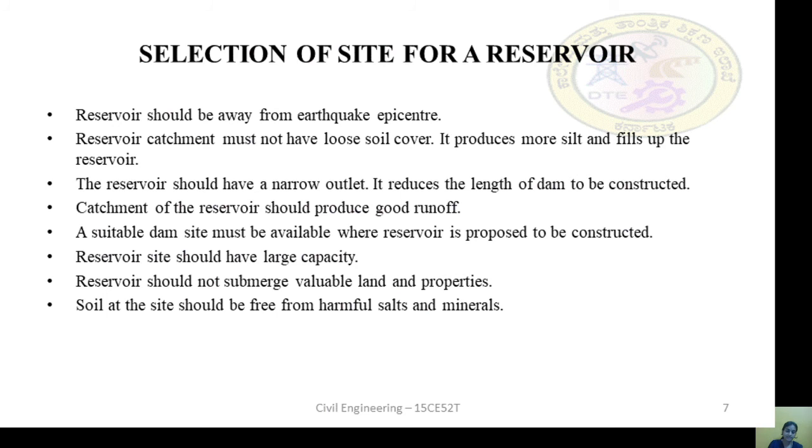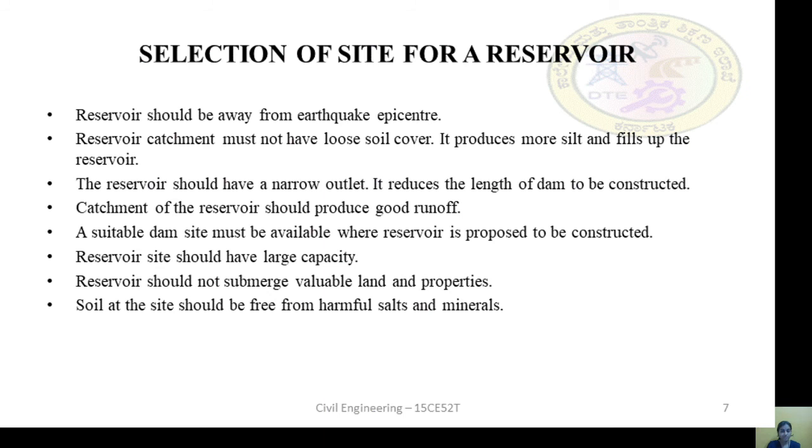The site selected for a dam should be away from an earthquake epicenter and free from loose soil cover. The reservoir should have a narrow outlet, and the catchment of the reservoir should produce a good runoff. A suitable dam site must be available where the reservoir is proposed.